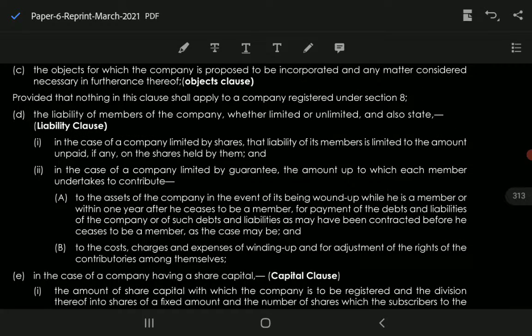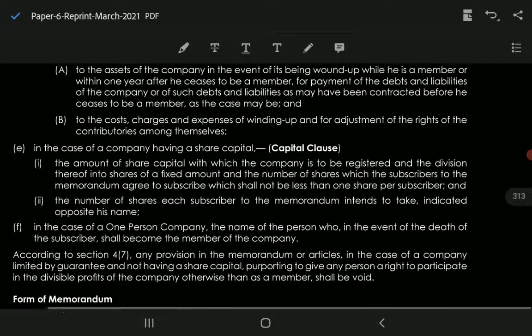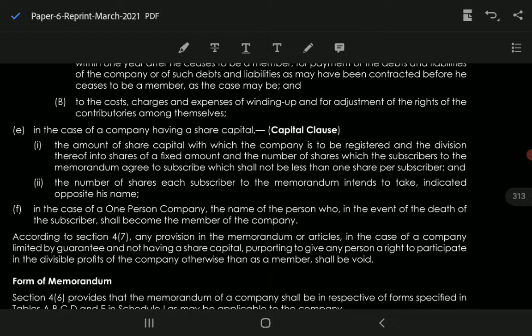Next is your capital clause. You have to mention the share capital and its divisions, amount and the number of shares which the subscribers to the memorandum agree to subscribe, and against each subscriber you need to mention the number of shares held by each subscriber opposite their name, मतलब हर किसी के नाम के आगे कितने शेयर्स हेल्ड किए हैं उन्होंने, ये आपको लिखना है, ठीक है. और One Person Company में the name of the person who in the event of death of the subscriber shall become the member of the company.